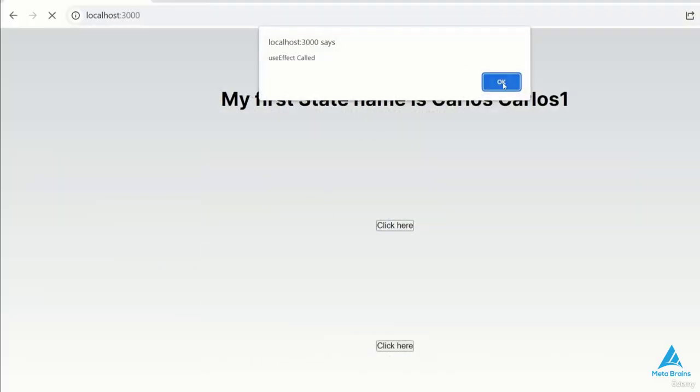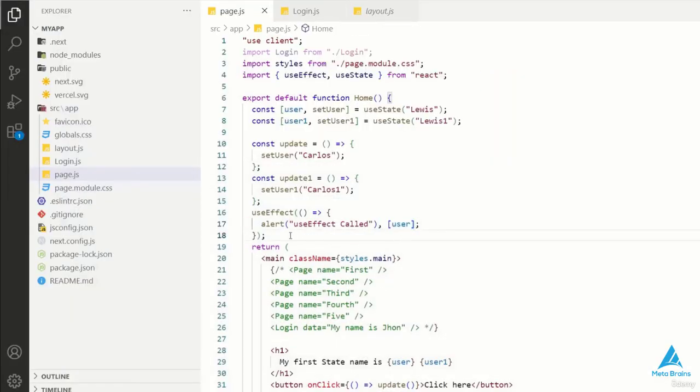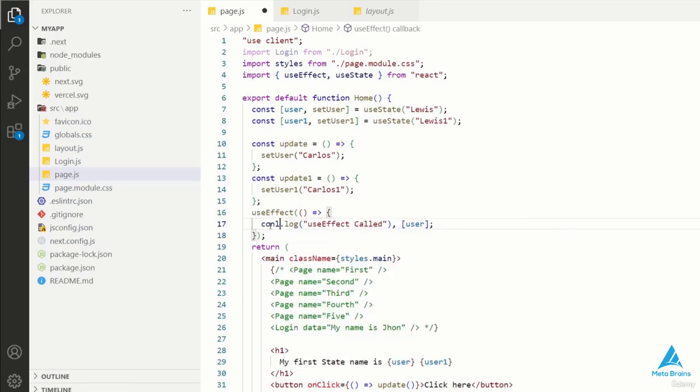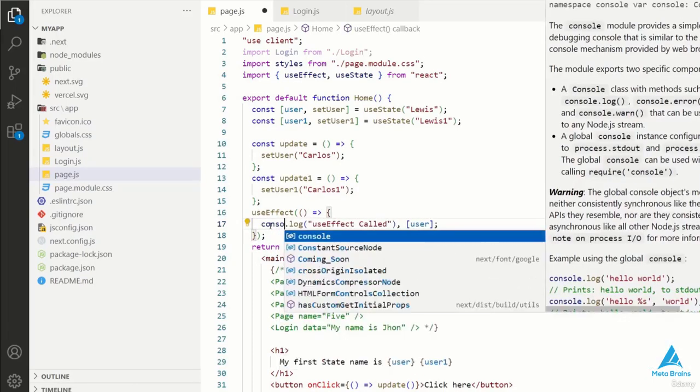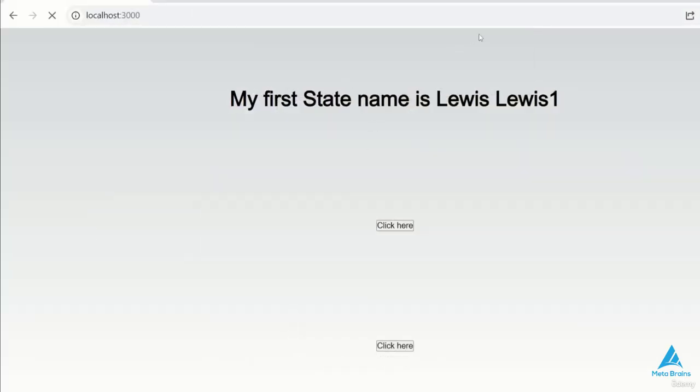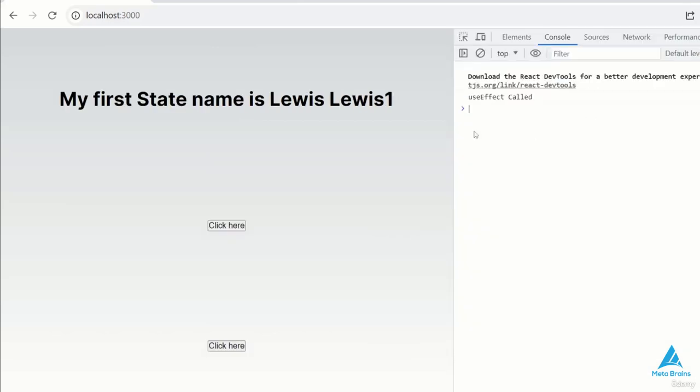I'm refreshing the page, and actually I have to do it again and again. So I'm going to get the console here. I saved it. I'm going to copy this console and get it here. I have to apply the condition of user. That is, when the first state is updated, then I should see the useEffect hook. So I refresh. The condition should be applied outside the function.